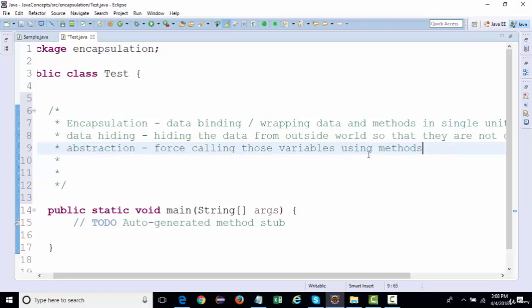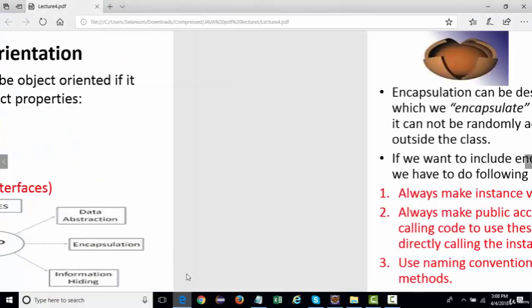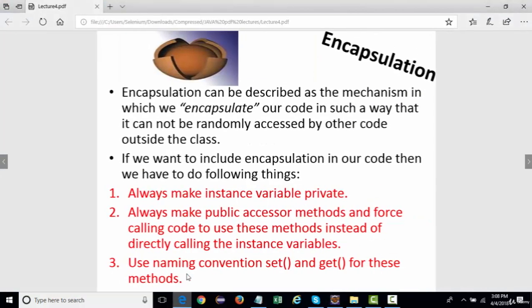If I show you one of my PDFs on encapsulation, encapsulation can be described as a mechanism in which we encapsulate our code in such a way that it cannot be randomly accessed by other code outside the class. To include encapsulation in our code, there are some procedures we need to follow.